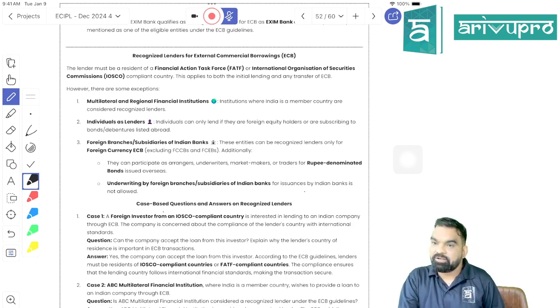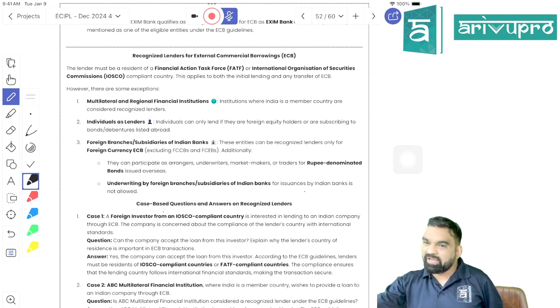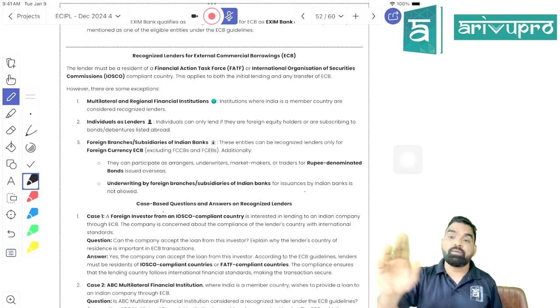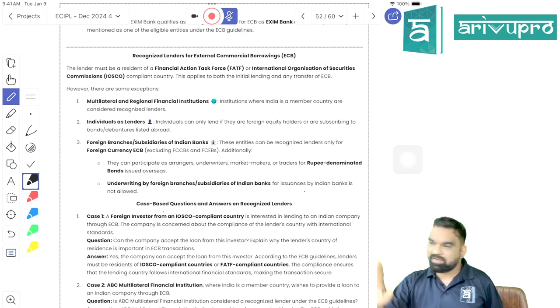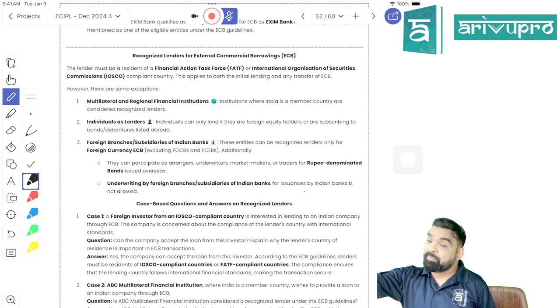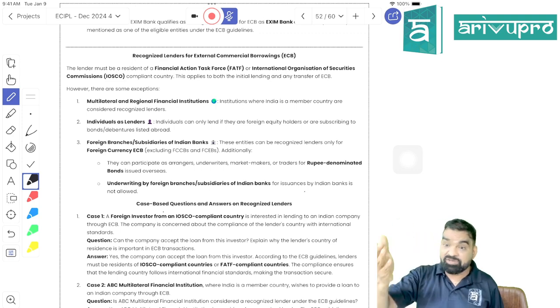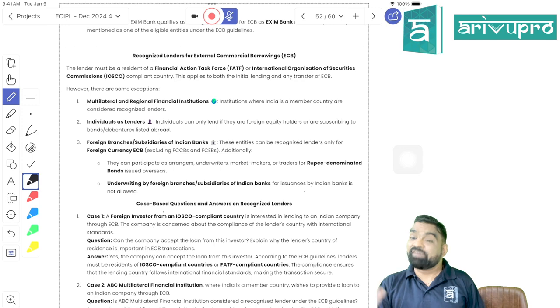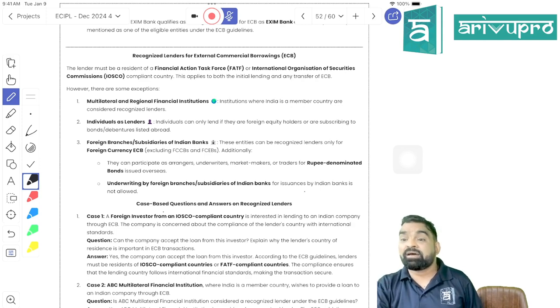What is underwriter? Whenever a company is coming out with a public issue, they have a threat that whether the public will buy their share or not, right? So they appoint certain banks who will advertise their issue and try to get the subscription for them, and for that they charge commissions. They are known as underwriters. In the same way, if the company is coming out with a public issue of debentures overseas, there would be a tension that whether the foreign investor will buy their debenture or not, or their issue would fail. So they can appoint a branch of an Indian bank located overseas as their underwriter.